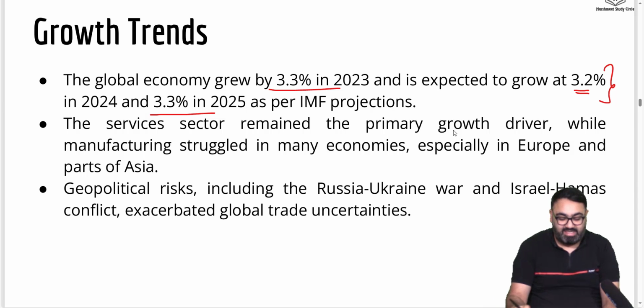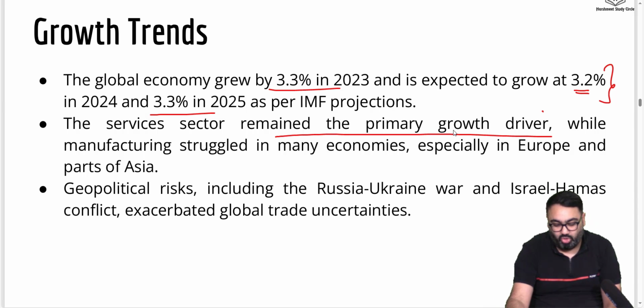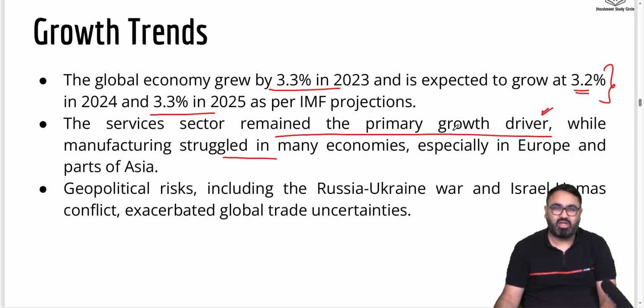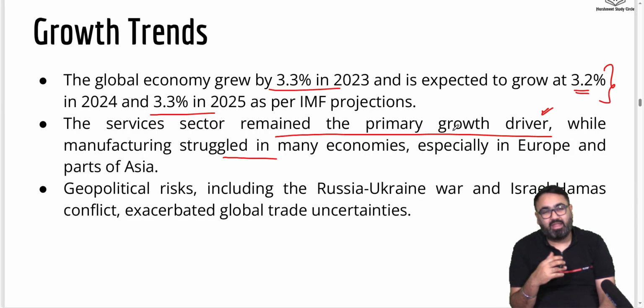The survey says that services will be the main growth driver. Multiple economies around the world, not just India, have struggled to give a push to manufacturing. Now, see, manufacturing is a tricky thing to get right. China has done that, some other countries have done that, but it's very tricky. Manufacturing also is tricky because many countries are now withdrawing from it because it has a negative impact on the environment. Many developed countries especially are pushing towards services because it's not that labor intensive. India right now, because we have so many people to give employment to, giving a push to manufacturing also is a top priority.